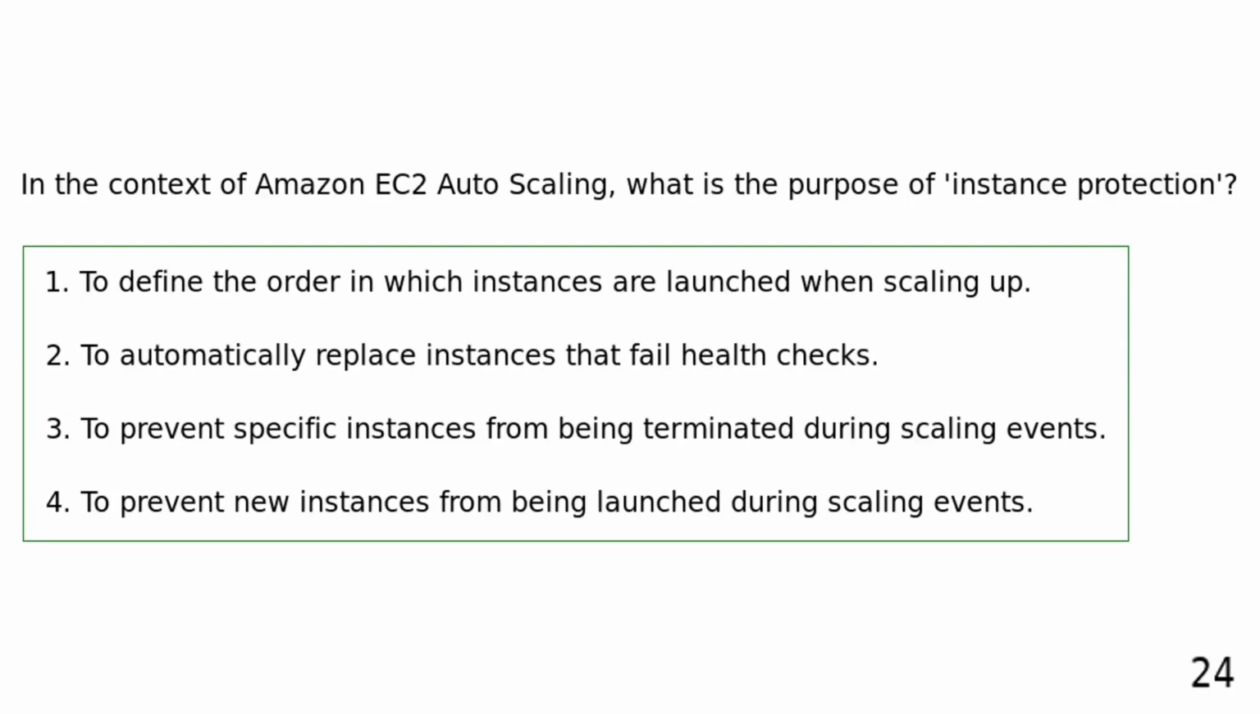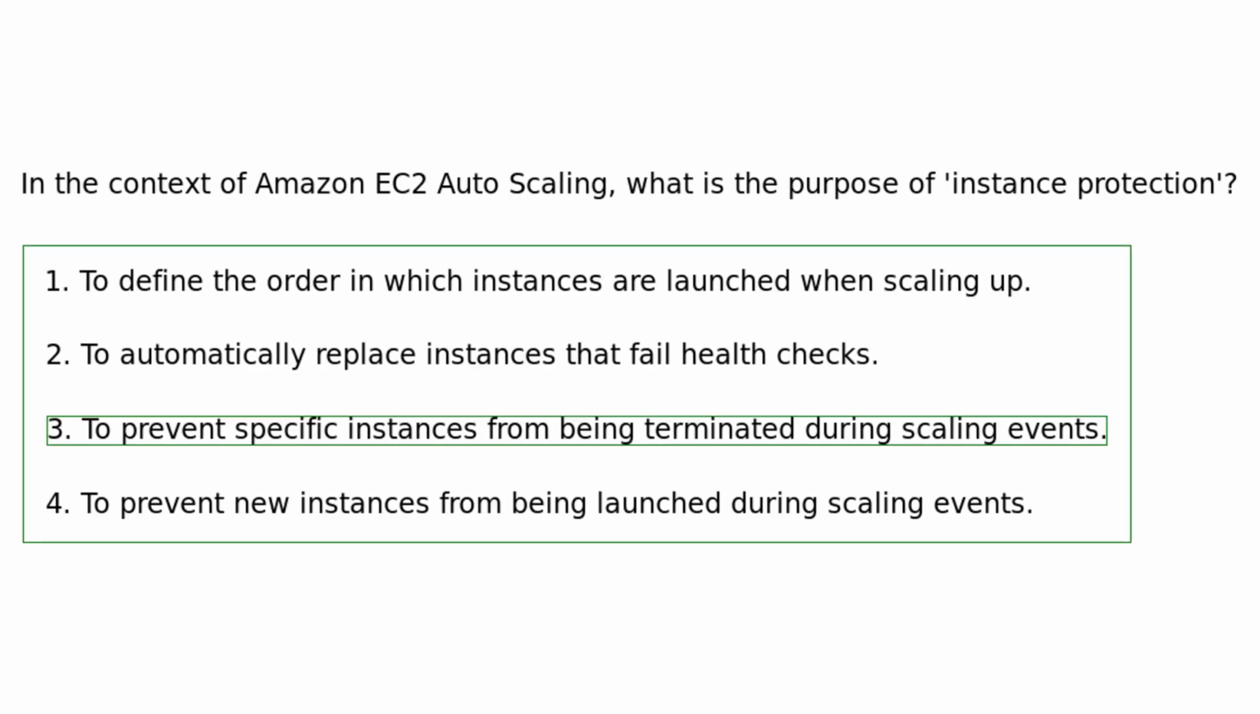In the context of Amazon EC2 auto-scaling, what is the purpose of instance protection? To define the order in which instances are launched when scaling up. To automatically replace instances that fail health checks. To prevent specific instances from being terminated during scaling events. To prevent new instances from being launched during scaling events. Instance protection is a feature that allows you to prevent specific instances from being terminated during scaling events. This can be useful for maintaining specific instances that have important configurations or data.